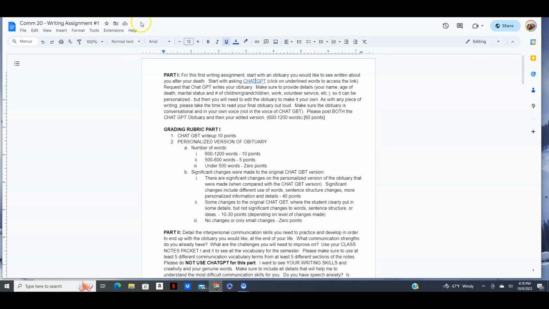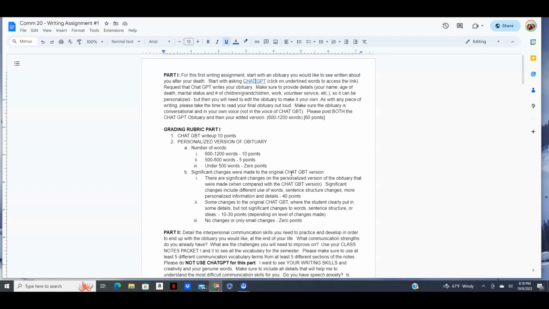But let's go back. So that's part 1, okay? And then number 2 is your personalized version of this obituary. So now you're going to look at what ChatGPT did and personalize it. The whole reason that we do this is because AI is a great way to start, especially if you have writer's block. You can ask ChatGPT to help you get started, but it's not your words.